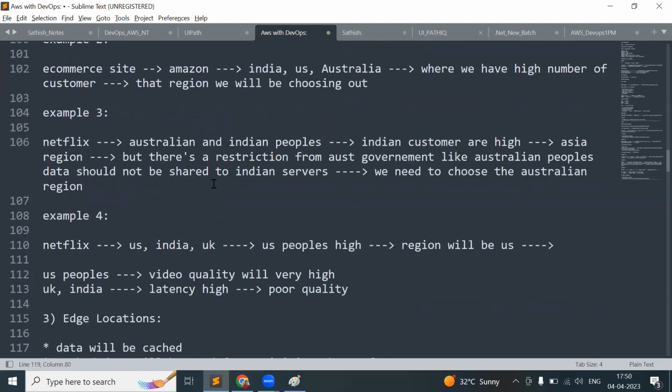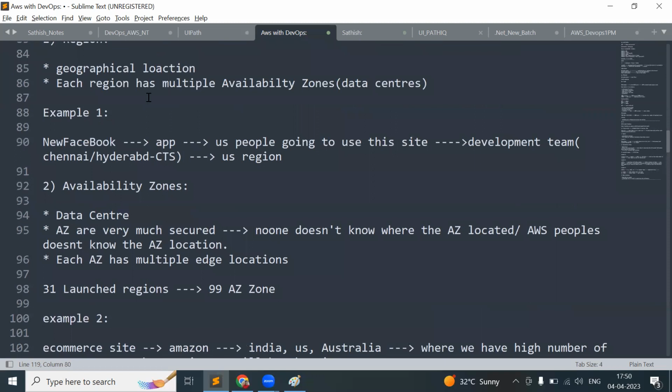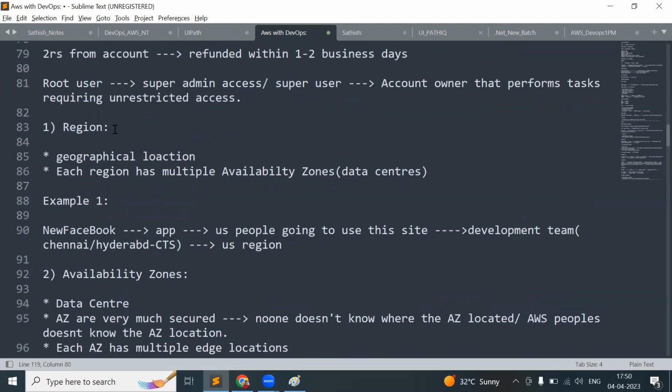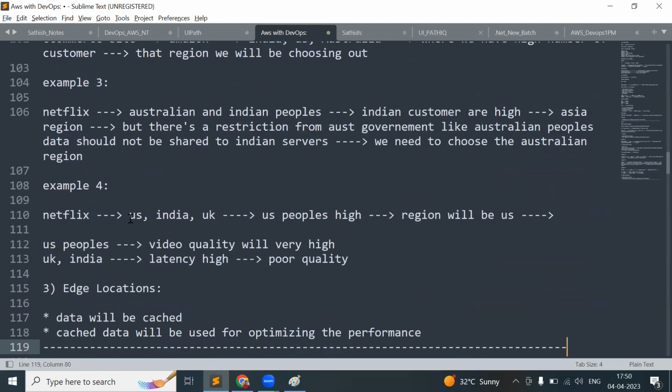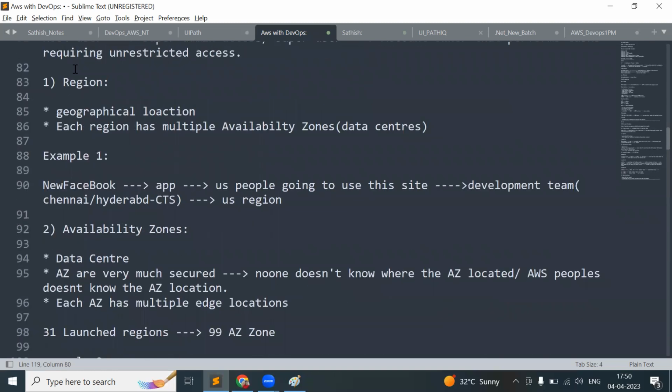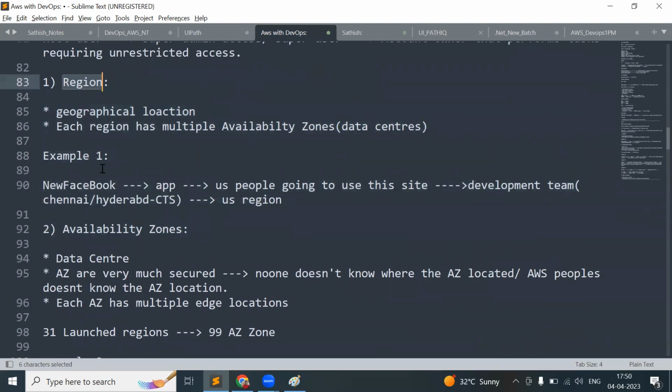Before starting any services, we need to know this core logic. What is a region? What is an availability zone? And what is meant by an edge location? At least you need to be very sure about regions and availability zones, and have good knowledge of them before moving into any other services.